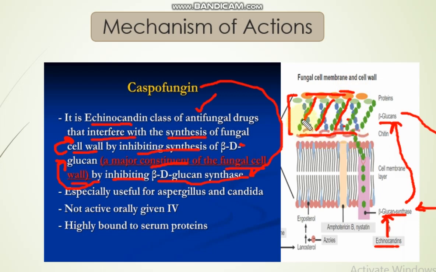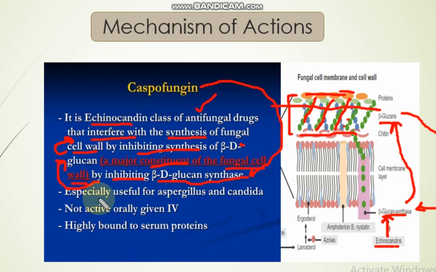Or simply, you can say that the link between the protein and chitin layers is disturbed or terminated. So when this connection is terminated, the protein layer is separated from the chitin layer, and the cell wall of the fungus becomes weakened, finally leading to the death of the fungal cell. So that's the general mechanism of action of Caspofungin.